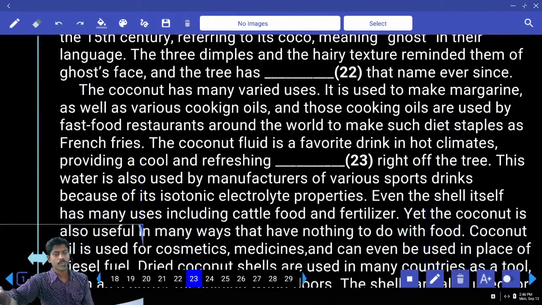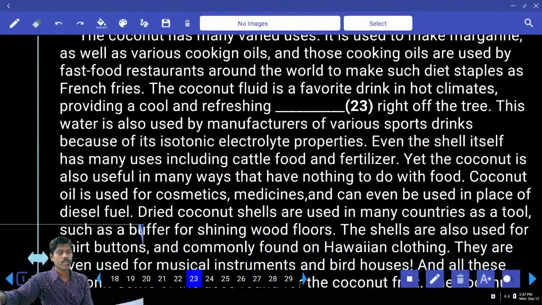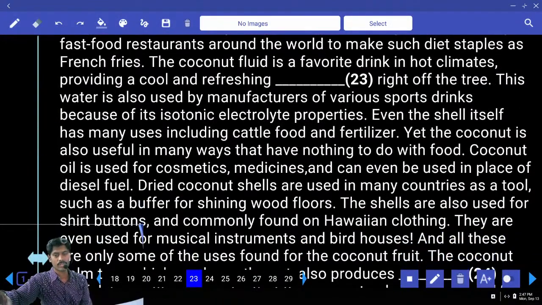The coconut has many varied uses. It is used to make margarine as well as various cooking oils, and those cooking oils are used by fast food centers around the world to make such diet staples as French fries. The coconut fluid is a favorite drink in hot climates, providing a cool and refreshing dash right off the tree.